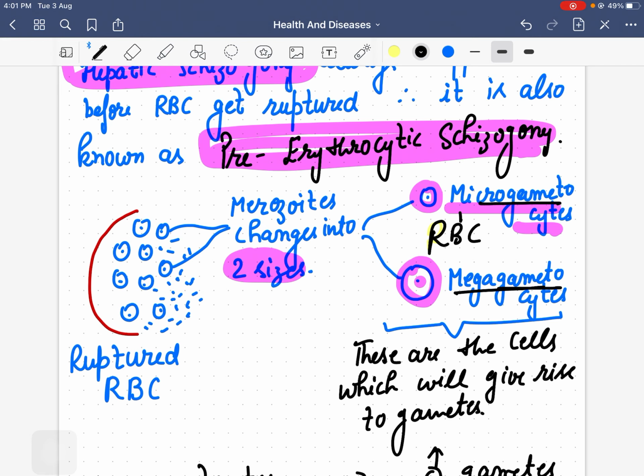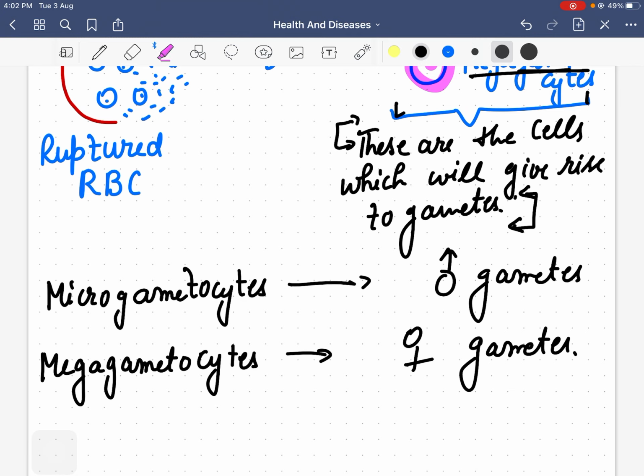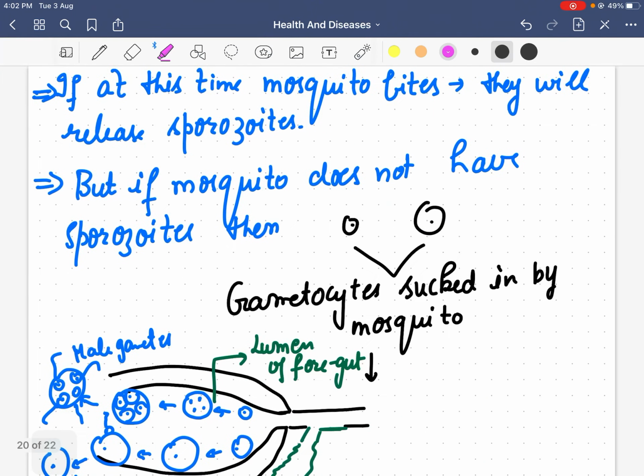Microgametocytes and megagametocytes are the cells which will give rise to gametes. Microgametocytes will give rise to the male gamete because they are smaller. Megagametocytes will give rise to female gametes.